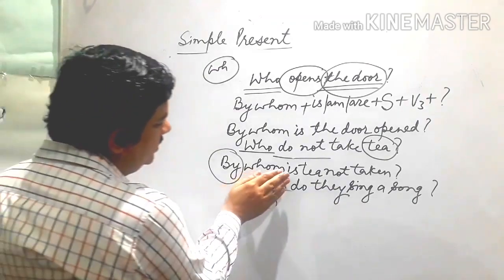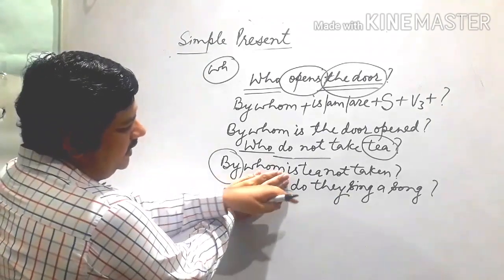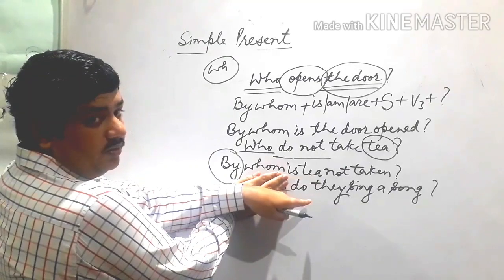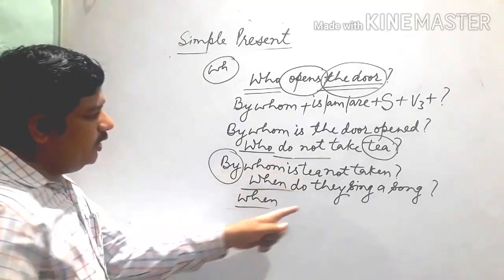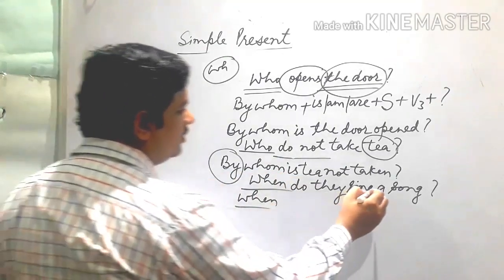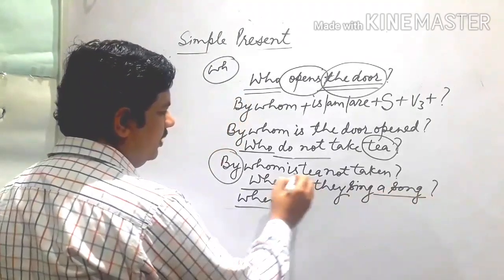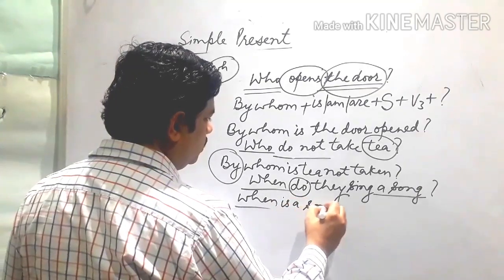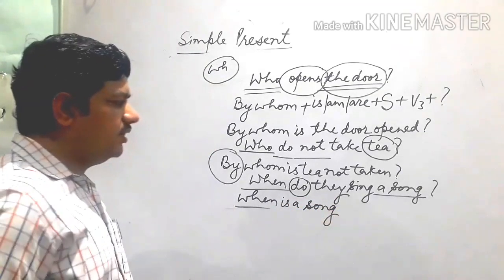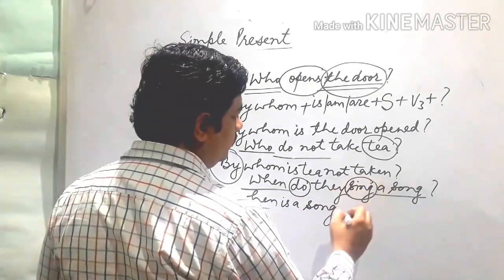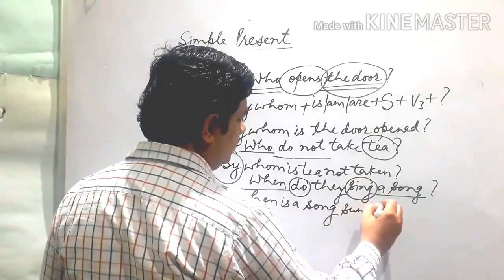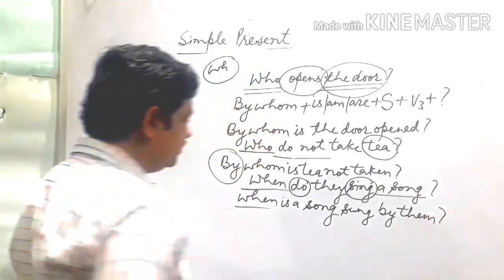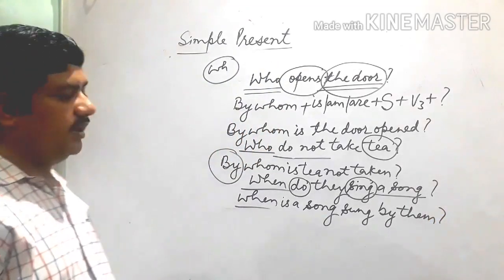See, suppose we replace this when, so that the sentence becomes interrogative. So we can do that easily. "When do they sing a song?" According to this, we replace do, does. So "When is a song?" Now third form, sung by them: "When is a song sung by them?"